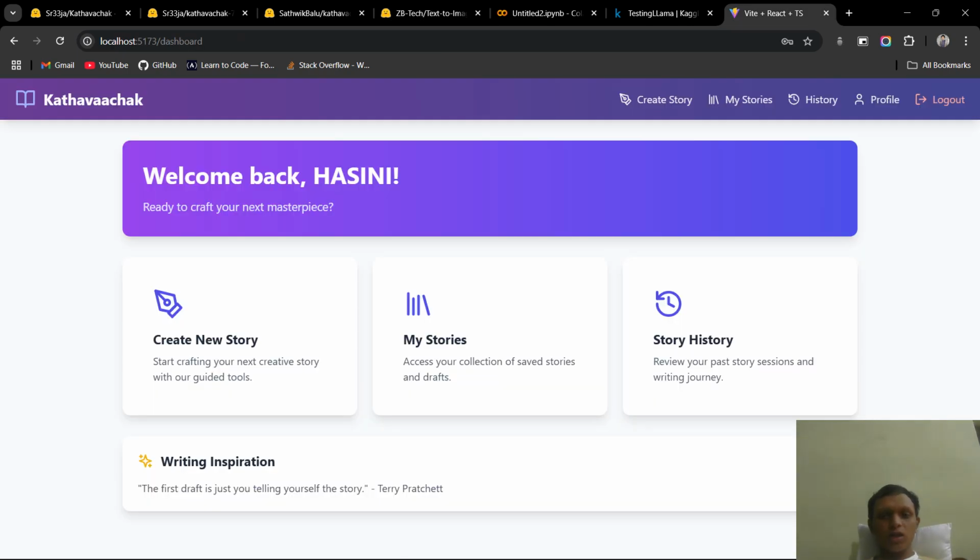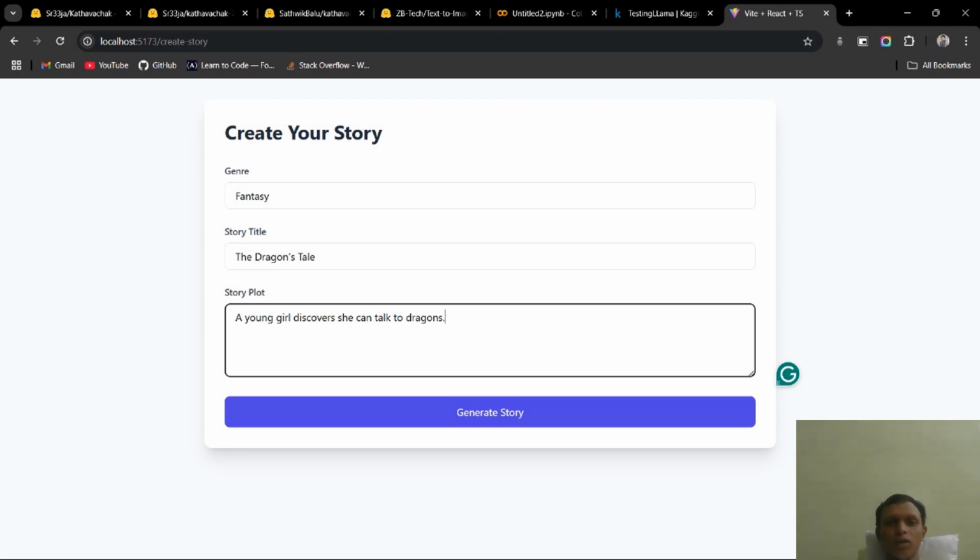This is our front-end dashboard, which includes creating a new story, My Story, and story generation. We use React for it, and these are the user inputs. We take genre, title, and story plots for generating a story. After we click on generate story, it sends a request to the ngrok server, which will be running in our Colab, and it will be a POST request.